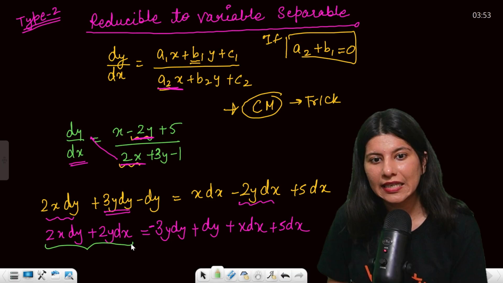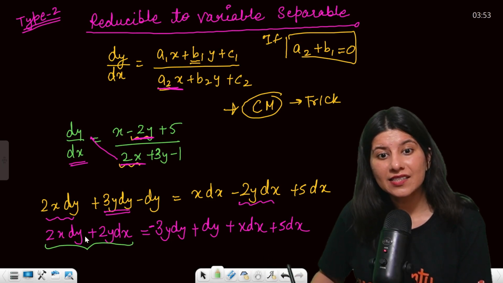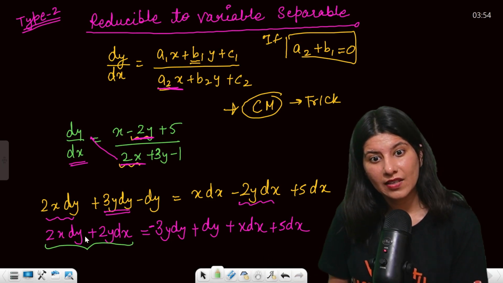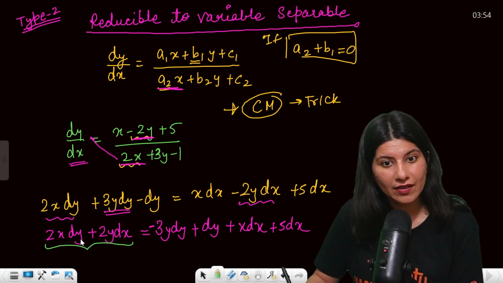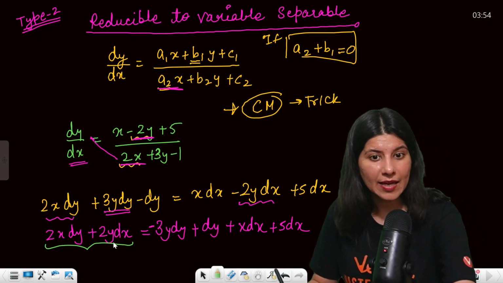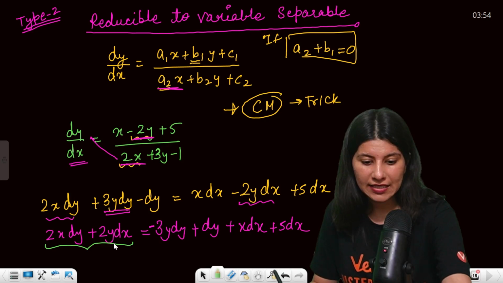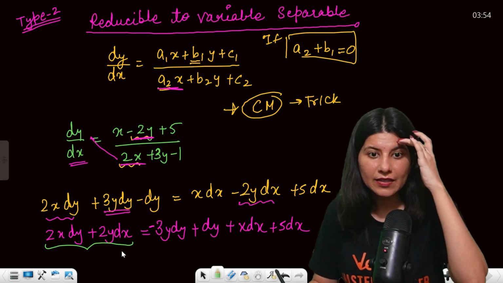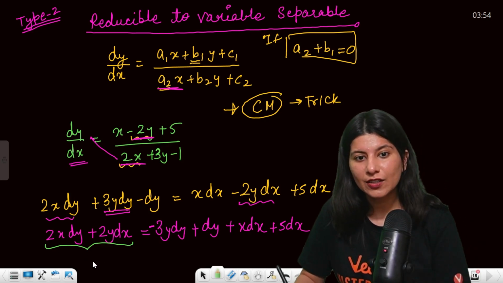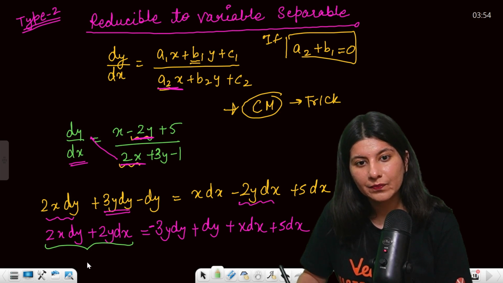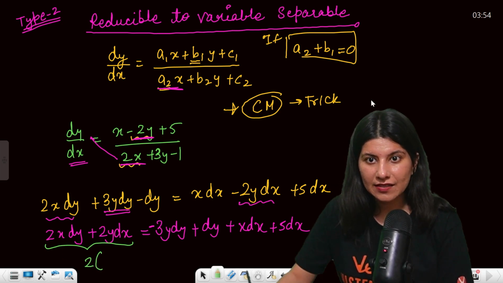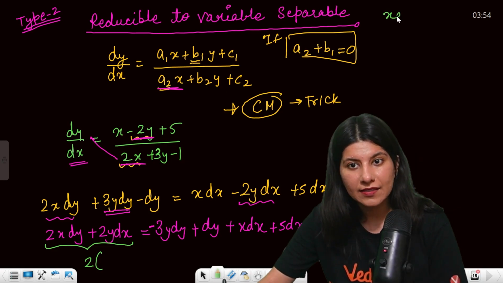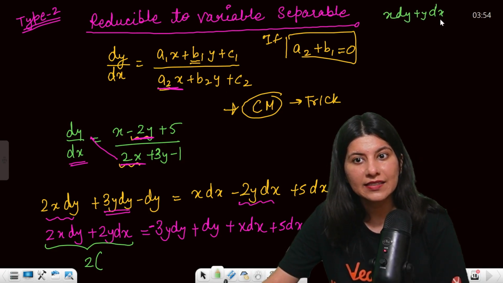Don't you think that in x dy, somebody has kept x constant and differentiated y, plus somebody has kept y constant and differentiated x, right? So if I just take 2 common, this is going to become x dy plus y dx. See, x dy plus y dx is nothing but the derivative of xy.